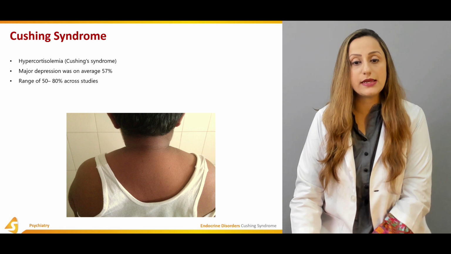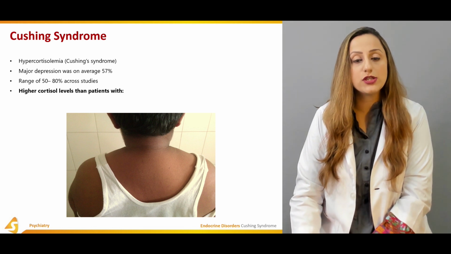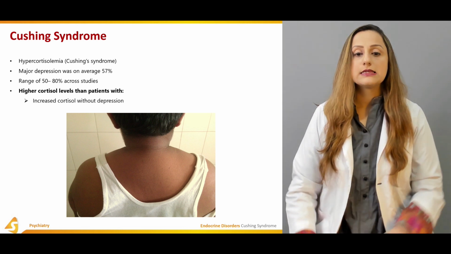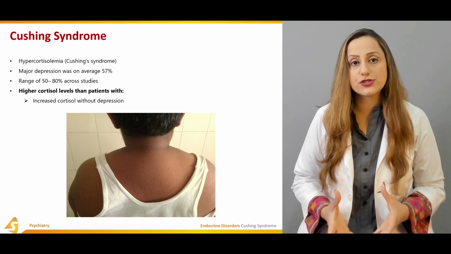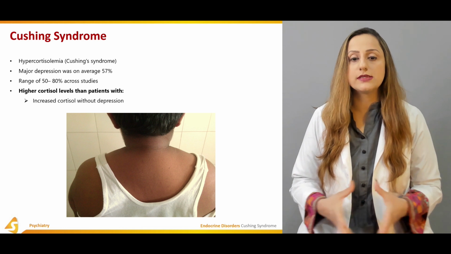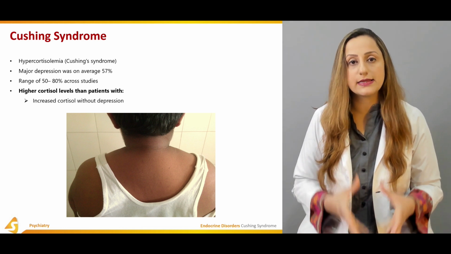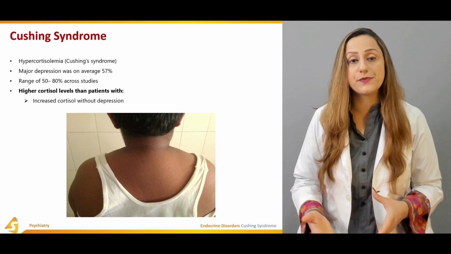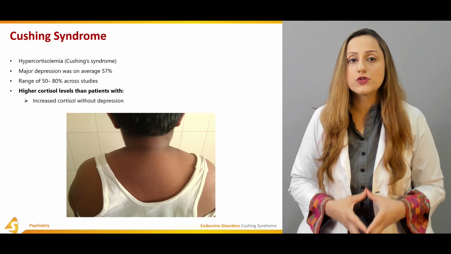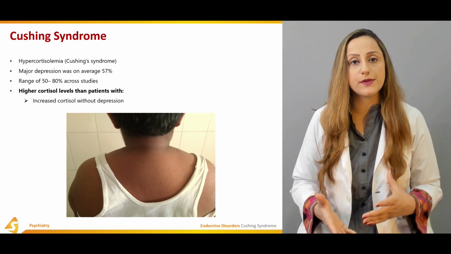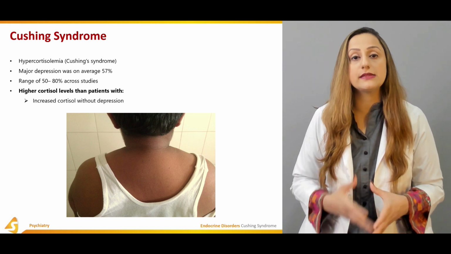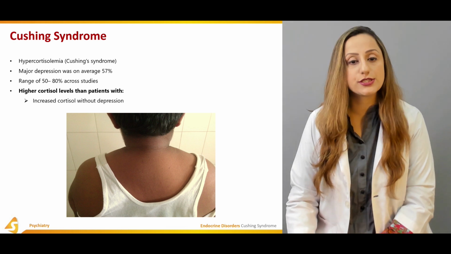The range of 50 to 80% across the studies, the higher cholesterol levels in these patients with increased cortisol without depression. So there is a lot of research that has been conducted on this hormone, which is known as cortisol, and it's almost a 50% rate that is seen in people who are suffering from depression. And when cortisol levels were calculated in these patients, almost 50% or almost 57% of the patients were suffering from a hypercholesterolemia condition, which is basically characterized by the Cushing syndrome in these people.